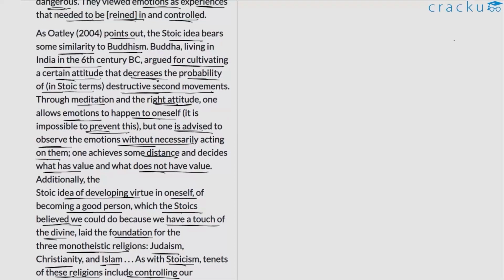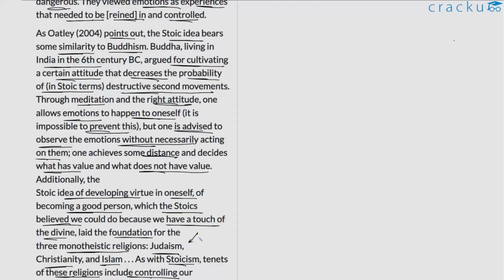So here there are certain elements that the author is trying to discuss. He's putting forward certain ideas which are central to the discussion that happened earlier on. So for one, the author emphasizes that there is not only similarity between, let's say, Stoicism and the Epicureans, but also between the Stoic idea of emotions and the principles preached in Buddhism as well. So that's one point the author emphasizes. And he says that this was also the sort of foundation or substrate that we can attach to other monotheistic religions such as Judaism, Christianity, and Islam. So if you look at it, there are similarities across the panel here.